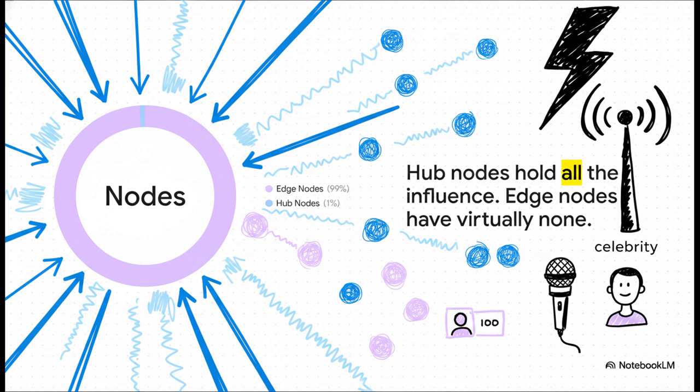Then you have the edge nodes. That's everyday users like Dr. Chen and probably you and me. Remember, Dr. Chen's account had fewer than 100 followers.